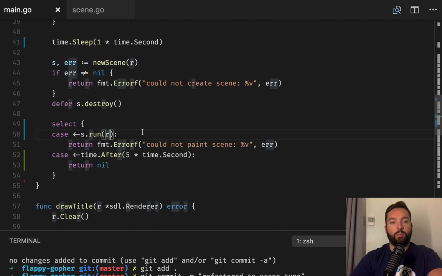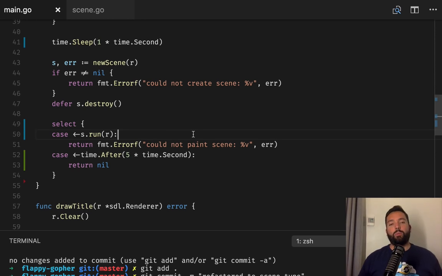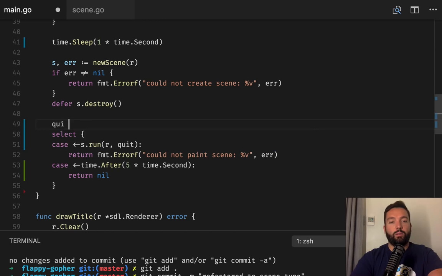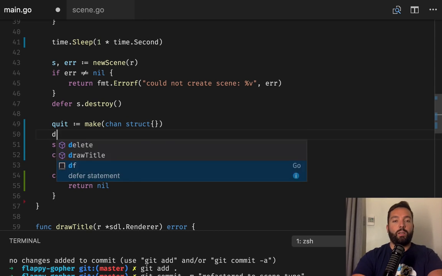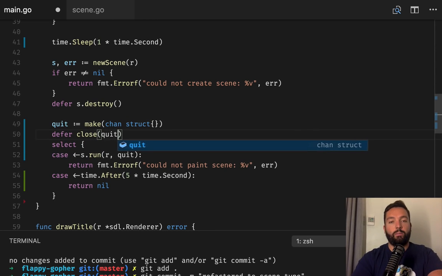Okay, and we need to pass the renderer. We should also be able to pass a way to stop the renderer later on, but actually let's do that. So, quit. It's going to be a channel of nothings, and we're going to defer closing quit.